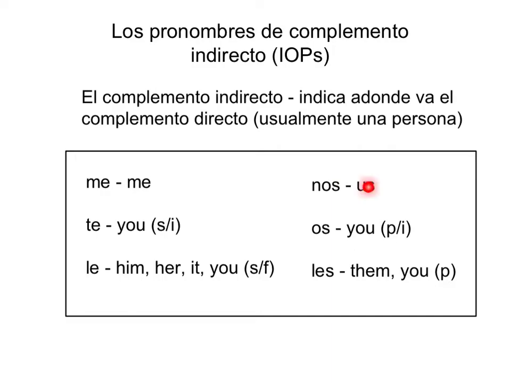Nos, us, os, you, plural, so like you all, informal, only used in Spain. And then les can mean them or you, plural. Again, this would be you, formal in Spain, but in Latin America it's just you, plural, because there's no distinction between formal and informal in the plural form of you.